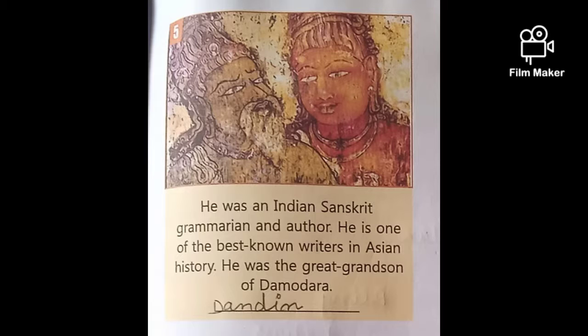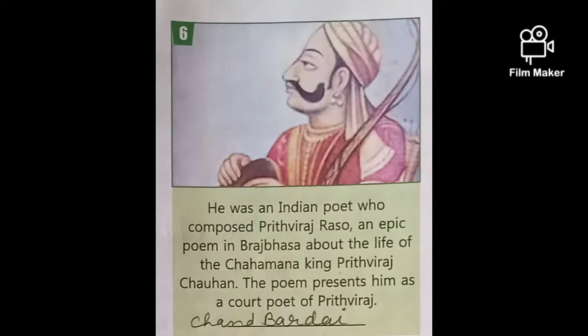Here we have to take he was the great grandson of Damodara. Means he was the great grandson of the king Damodar, and his name was Dandin. Number sixth picture in front of you, you have to see this one.